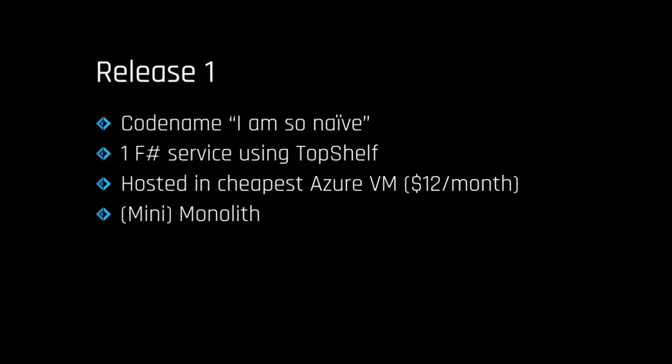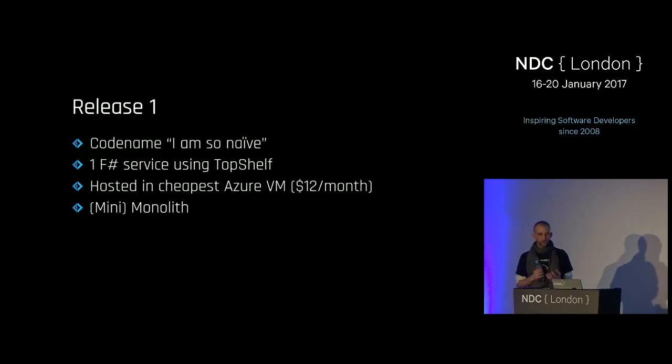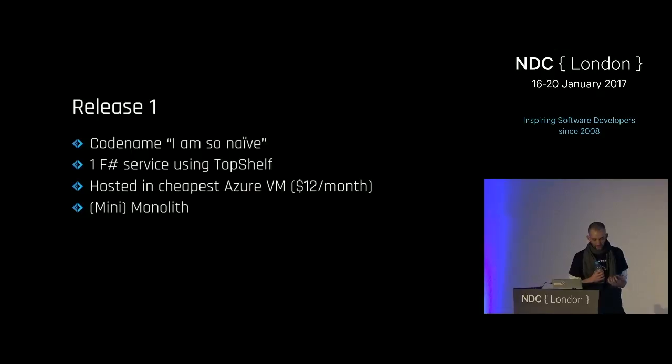The first version, code name "I am so naive." I started to do this on a weekend, and I was cheap. I didn't want to put that much effort into it, so I did it in the simplest way I could possibly do. I wrote some F# code, created a Topshelf service, and deployed it to an Azure VM. Because I didn't want to spend too much money, I took the cheapest possible VM I could find, which was like $12 a month, and I shipped it.